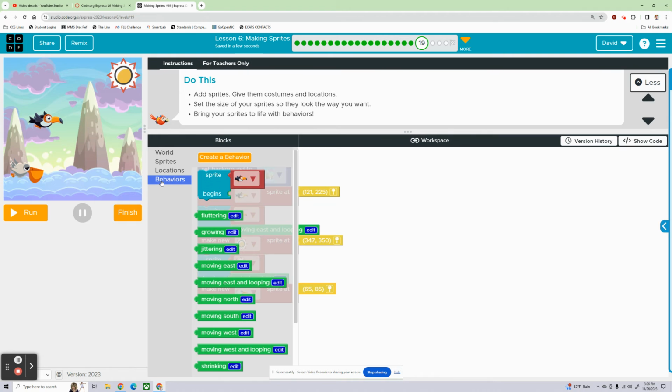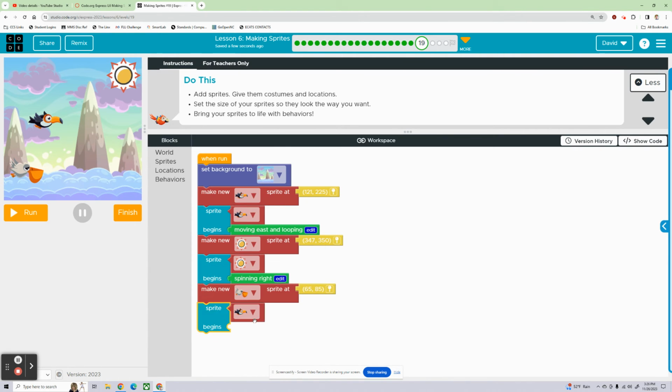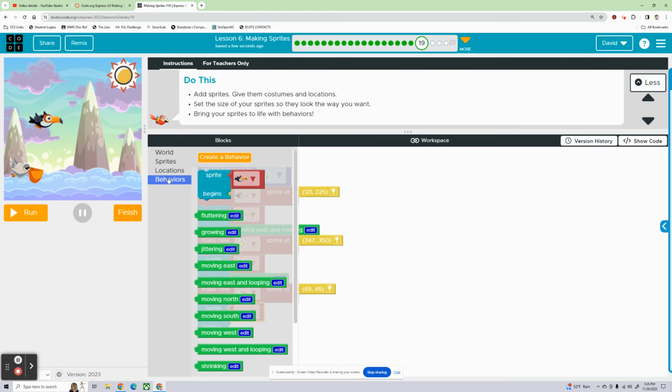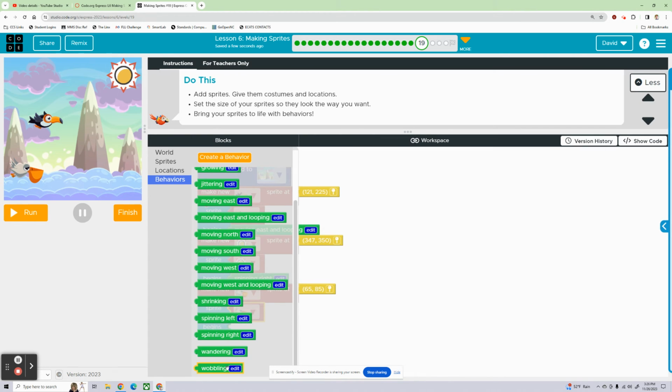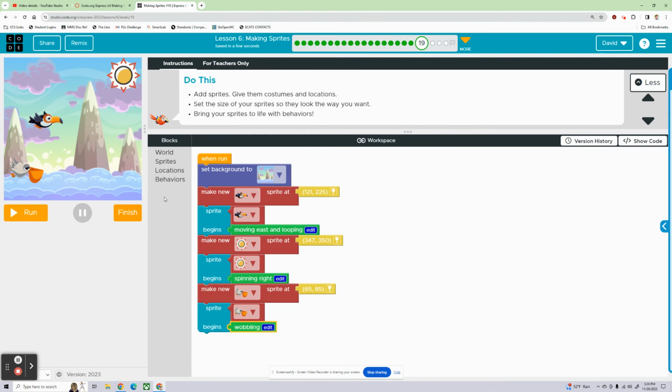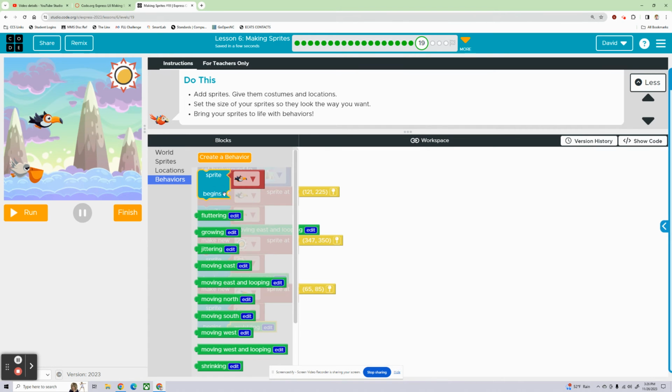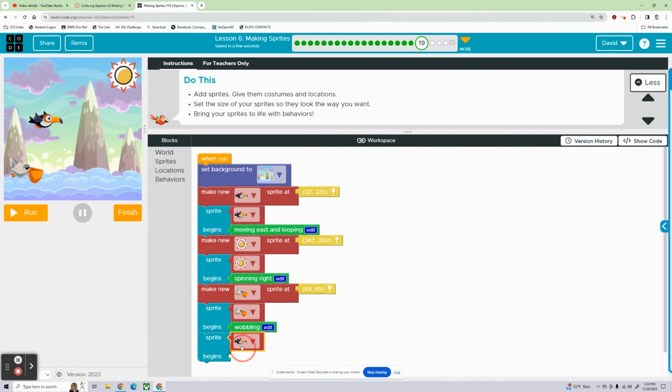And then let's give him a behavior. We're going to have him also going to the right. We're going to add, let's see, growing, shrinking, wandering, spinning left, wobble. We'll make him wobble, and he's going to be moving right.